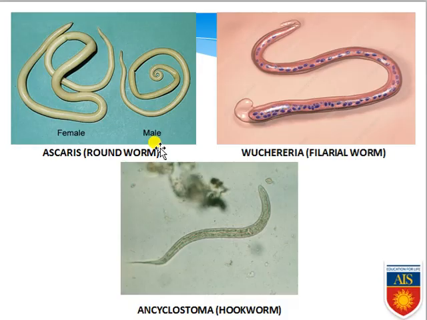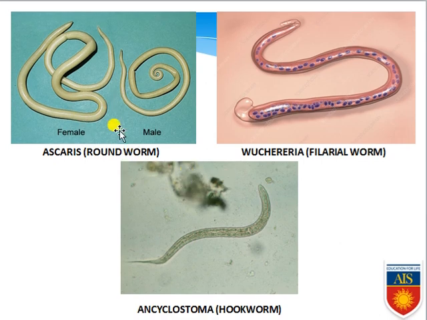Next, we are going for the diagrams or photographs of various organisms belonging to phylum Nematoda or Helminths. First one, Ascaris, roundworm. Ascaris always causes the disease Ascariasis, and there is a difference between the male and female. This is Wuchereria bancrofti, commonly known as filarial worm, which causes filariasis or elephantiasis. Another worm is Ancylostoma, commonly known as hookworm. These 3 organisms' names are written in your NCERT, so according to that I have just shown the photographs of how they look in this slide.